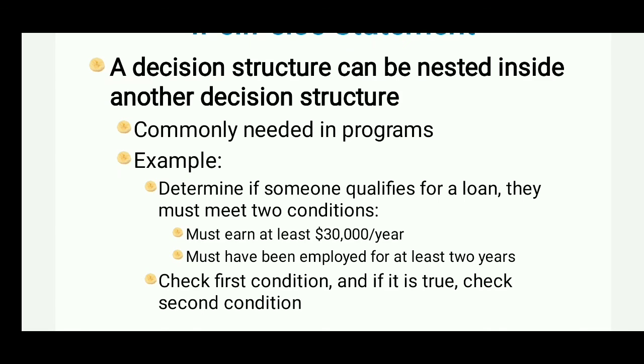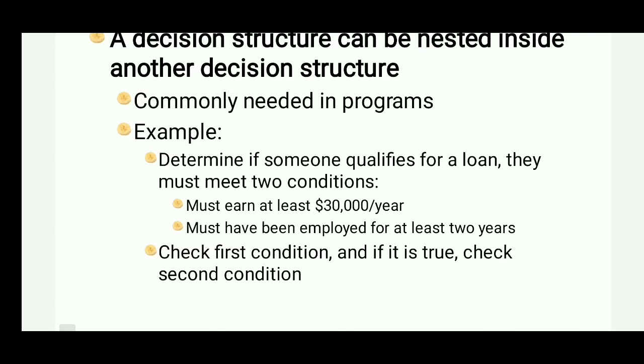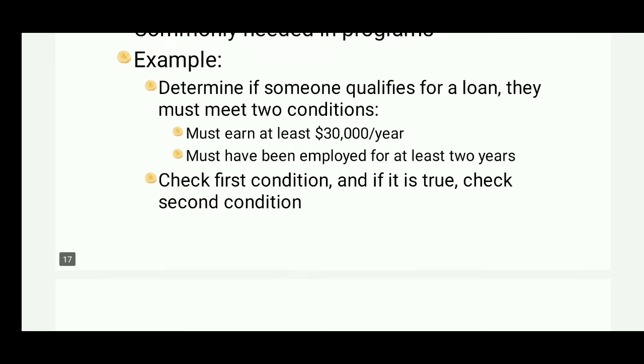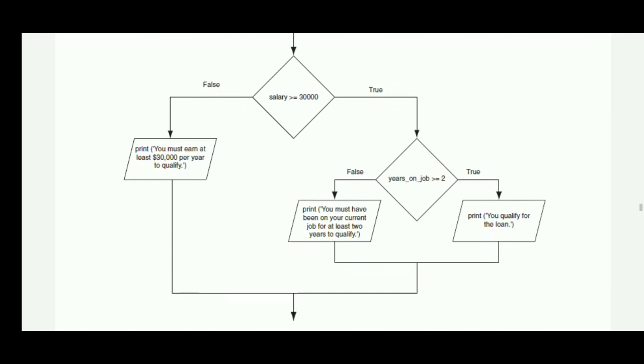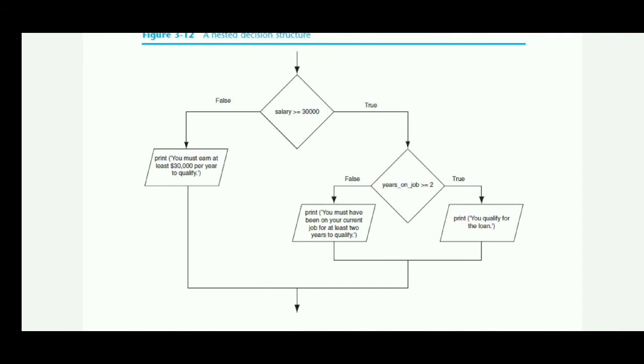To determine if someone qualifies for a loan, they must meet two conditions. They must earn at least $30,000 per year, and must have been employed for at least 2 years. So check the first condition, and if it is true, check the second condition. Let us see this program or this flowchart. Here, salary is greater than 30,000. If true, then it goes to years on job is greater than or equal to 2.